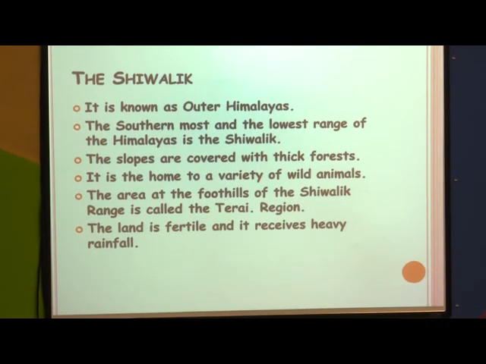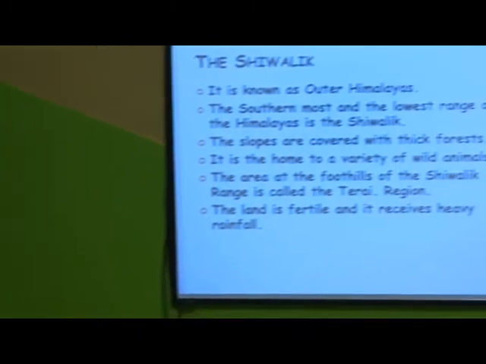The Shivalik is the outer Himalayas. The southernmost and the lowest range of the Himalayas is the Shivalik. Once again I tell you, the southernmost and the lowest range of the Himalayas is the Shivalik, and it is known as the foothills. First is Himadri, second is Himachal, third is Shivalik, correct. This is also known as the foothills, understood? And its slopes are covered with thick forest.